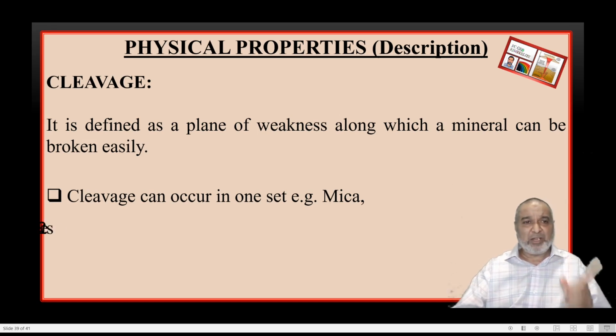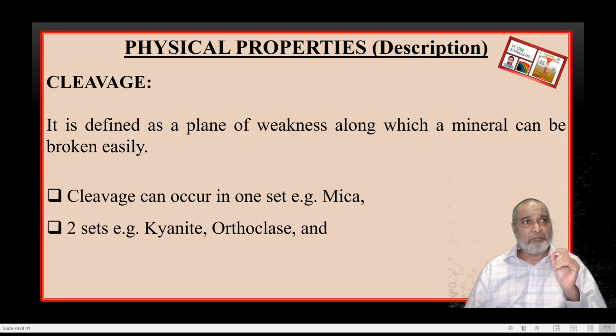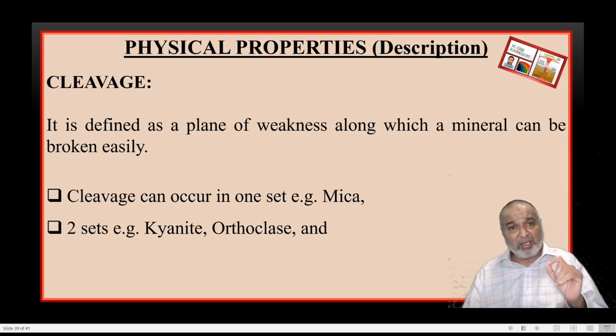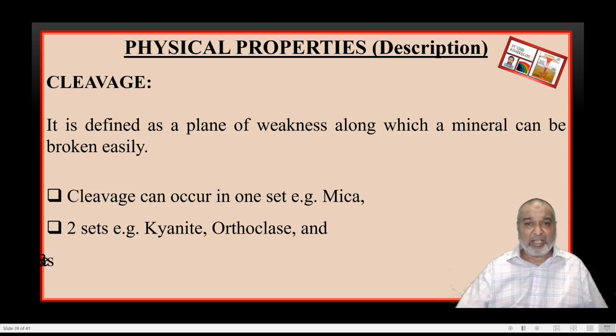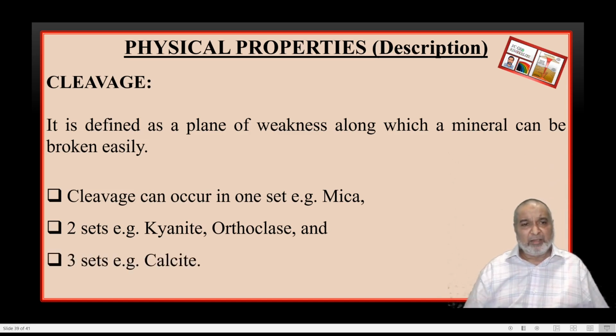So for cleavage, one set will be given perfect by mica, and two sets will be given perfect by kyanite. That is the best example. Then orthoclase and hornblende will be there. And three sets of cleavage will be given by calcite. Two sets, three sets. But what is happening in the case of calcite?